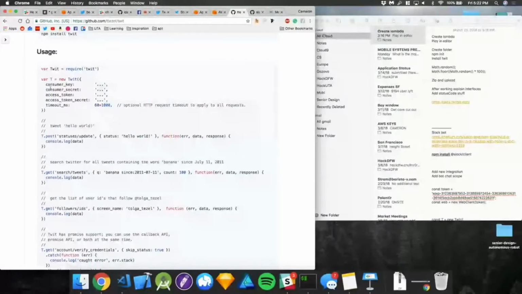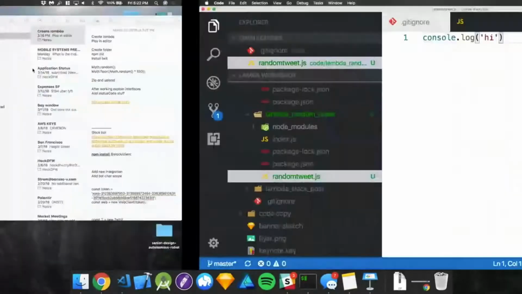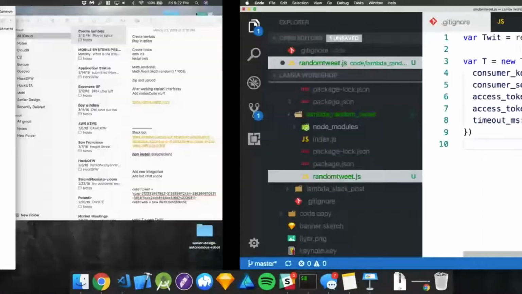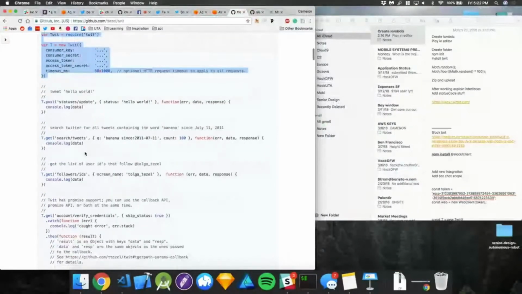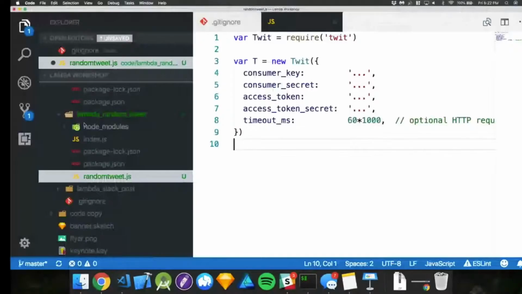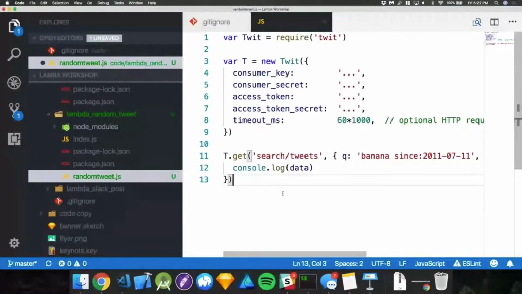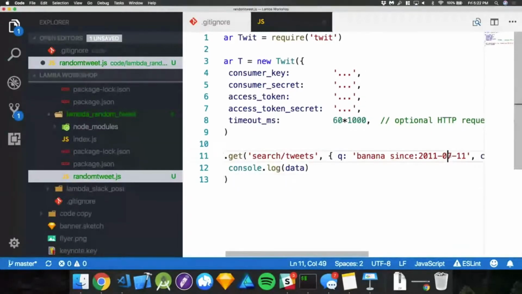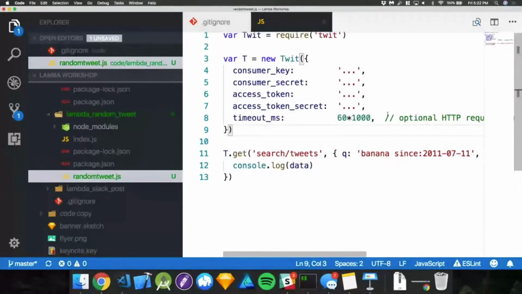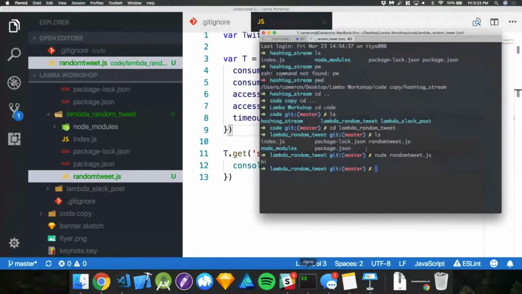So, let's do exactly what the doc says. Let's copy this little guy here. We're going to paste this guy here. We're just going to copy it just like this. It's searching for banana, and it's literally going to give us a tweet about bananas since 2011. So that's cool. We're going to save this, and I'm going to show you this not working. And something went wrong here.